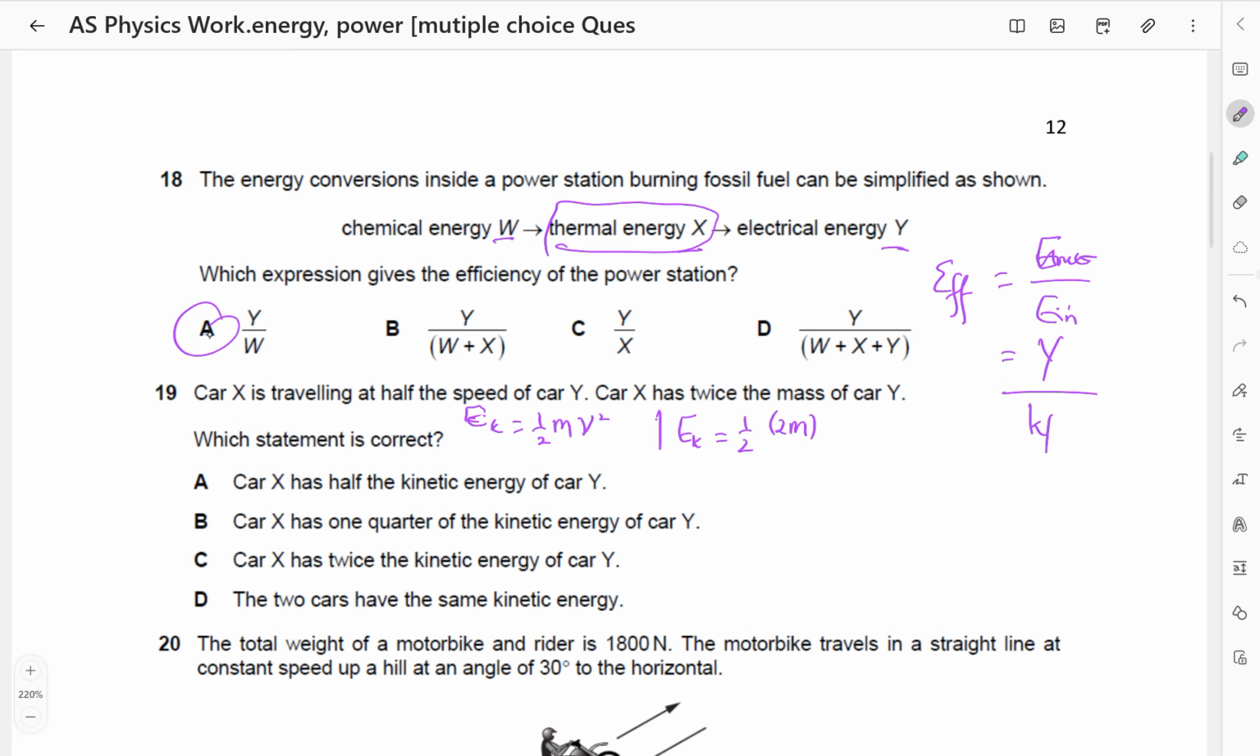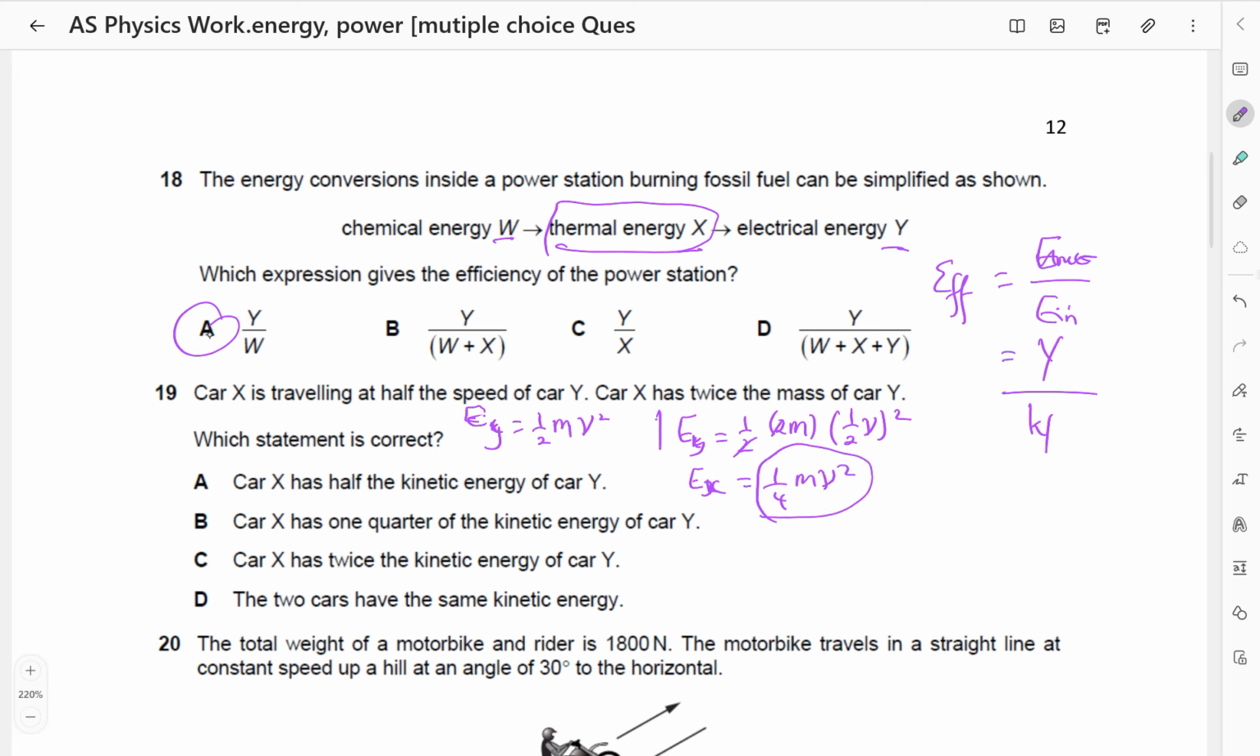Its speed is half, so it is times a half of v squared. So the kinetic energy of x, let me call it Ex. This was E for y. Ex is going to be, this one cancels, a half v squared is a quarter, so this is 1/4 m v squared.